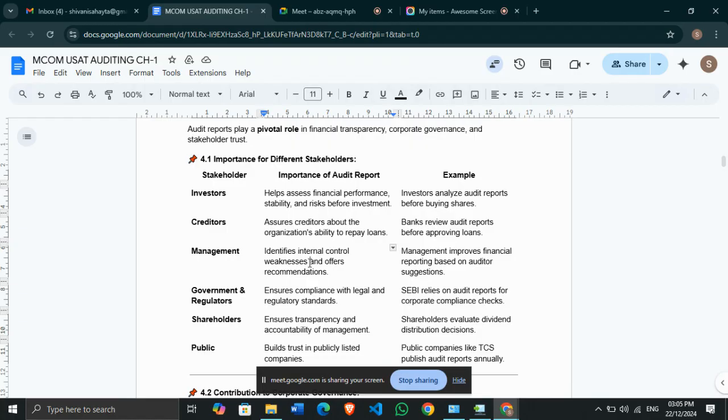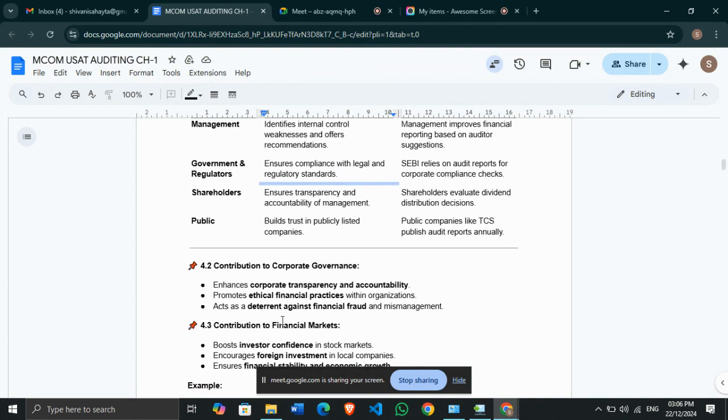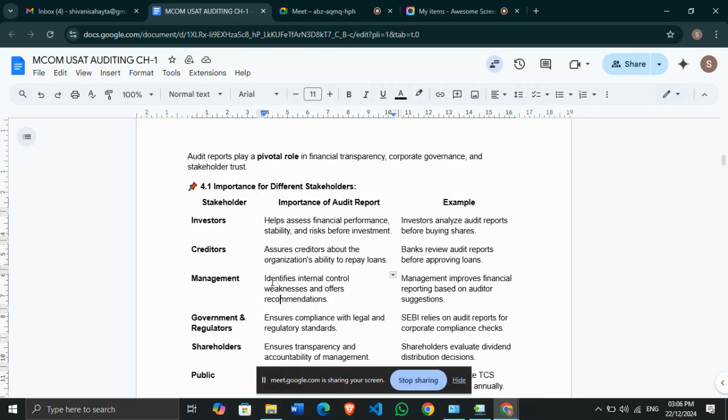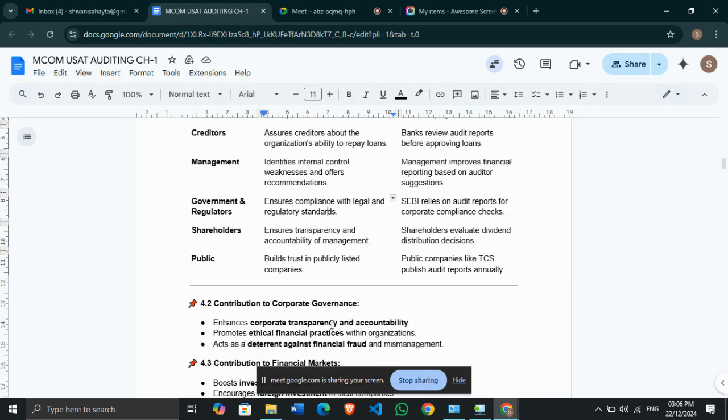So public companies like TCS, why? Because they publish the annual audit reports, which are accessible to the general public, and the public can decide what the financial position of that particular company is. So yes, this is how you'll be able to help different stakeholders with your audit reports, and this is the reason audit reports are important for certain stakeholders.